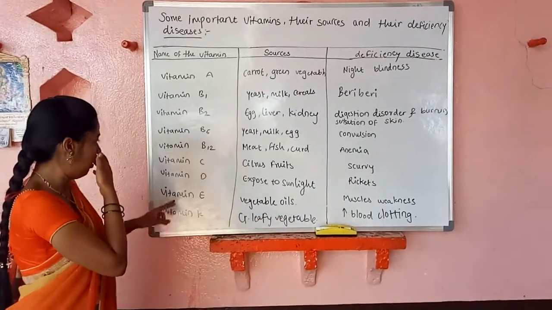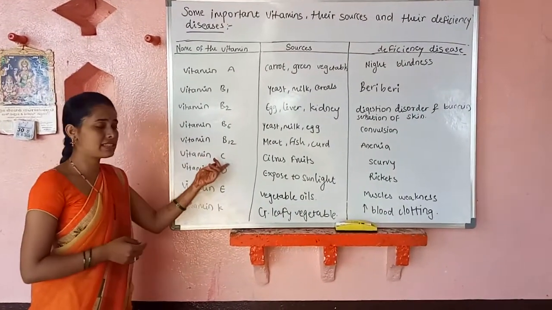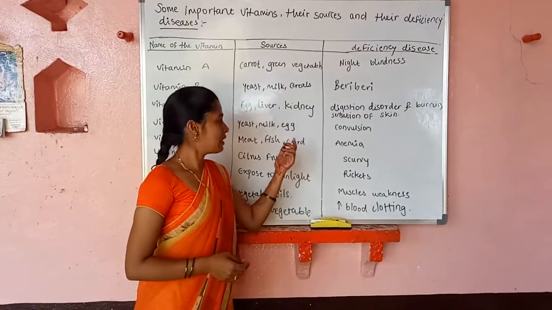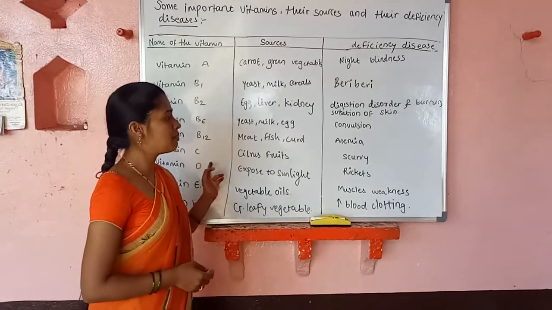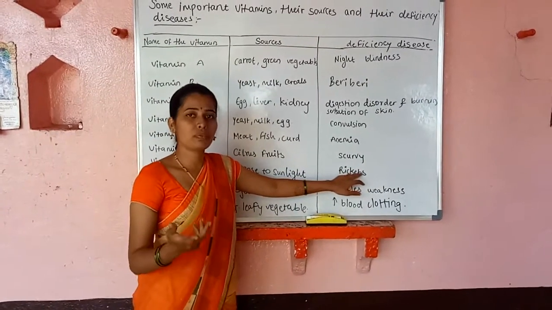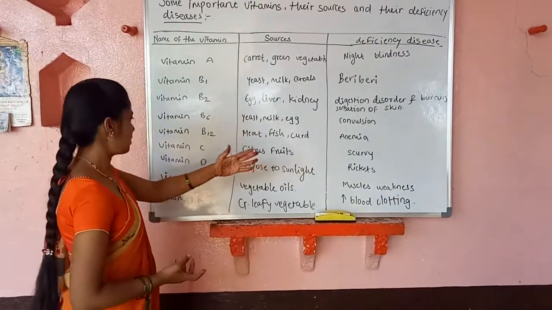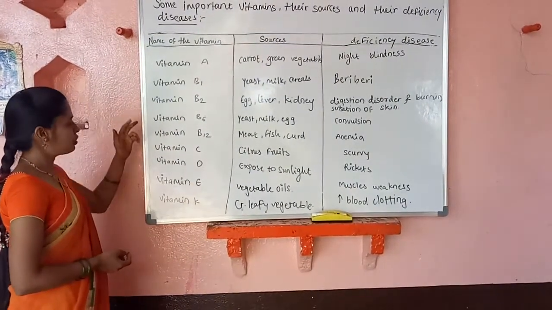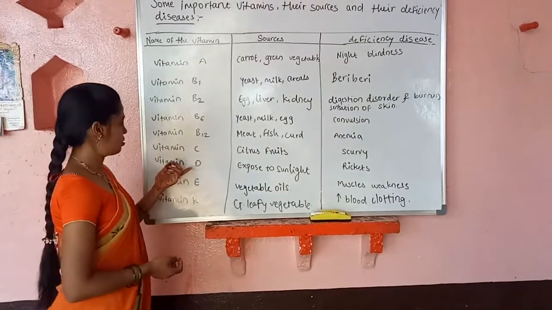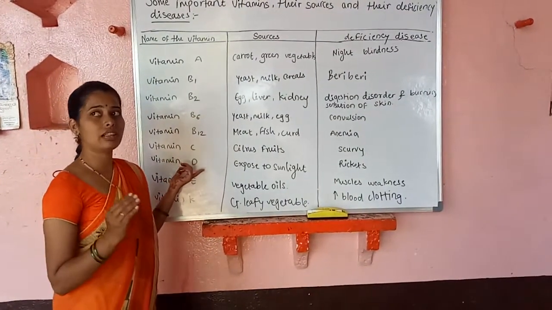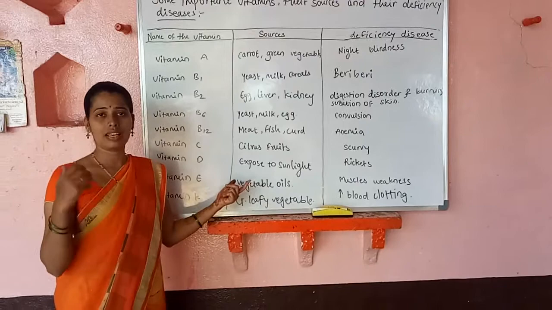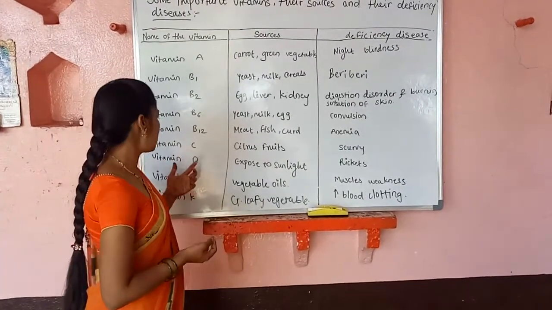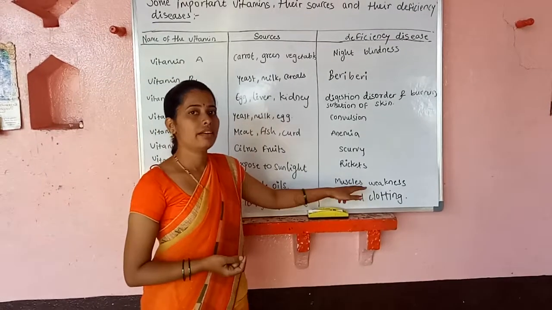After that, vitamin C. The source of vitamin C is citrus fruit. The deficiency disease due to vitamin C is scurvy, which we know very well; we learned it in class 10. After that, vitamin D. The large source of vitamin D is sunlight. The deficiency disease due to vitamin D is rickets.